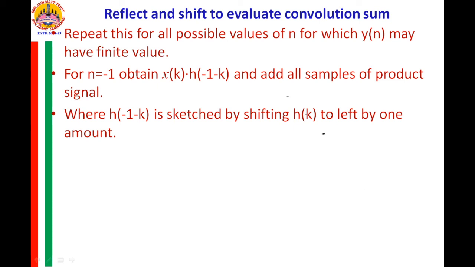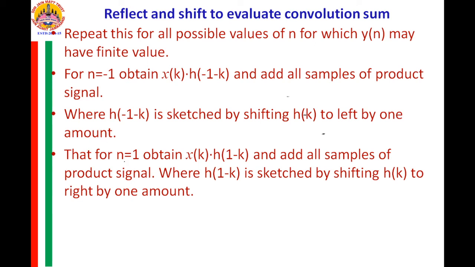H of minus k you have to shift left by one and obtain h of minus 1 minus k. For n equal to 1, in a similar way, to obtain h of 1 minus k, you have to shift h of minus k towards the right side by an amount of 1 and obtain h of 1 minus k and obtain the product signal.